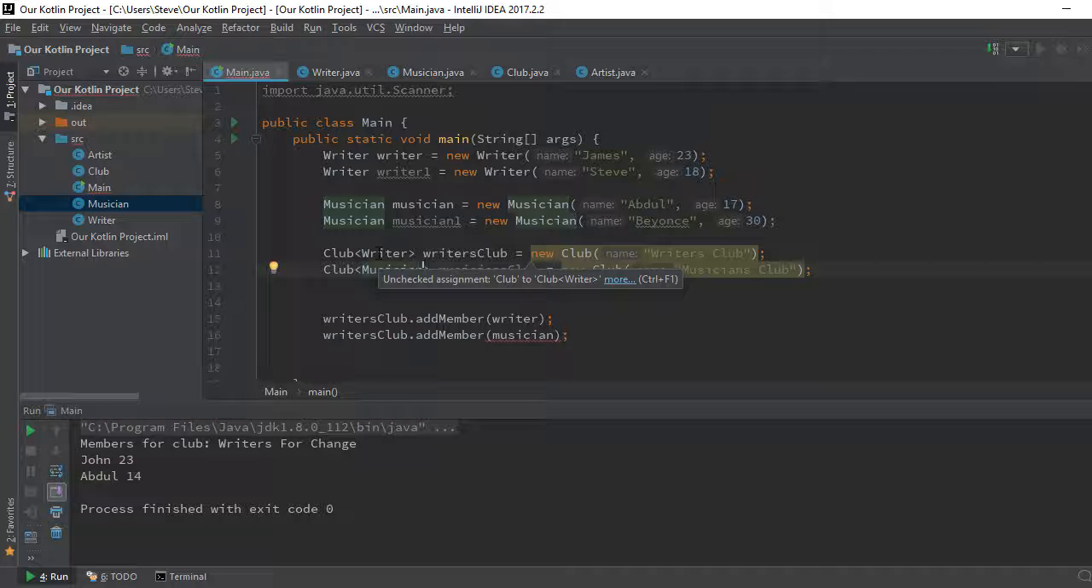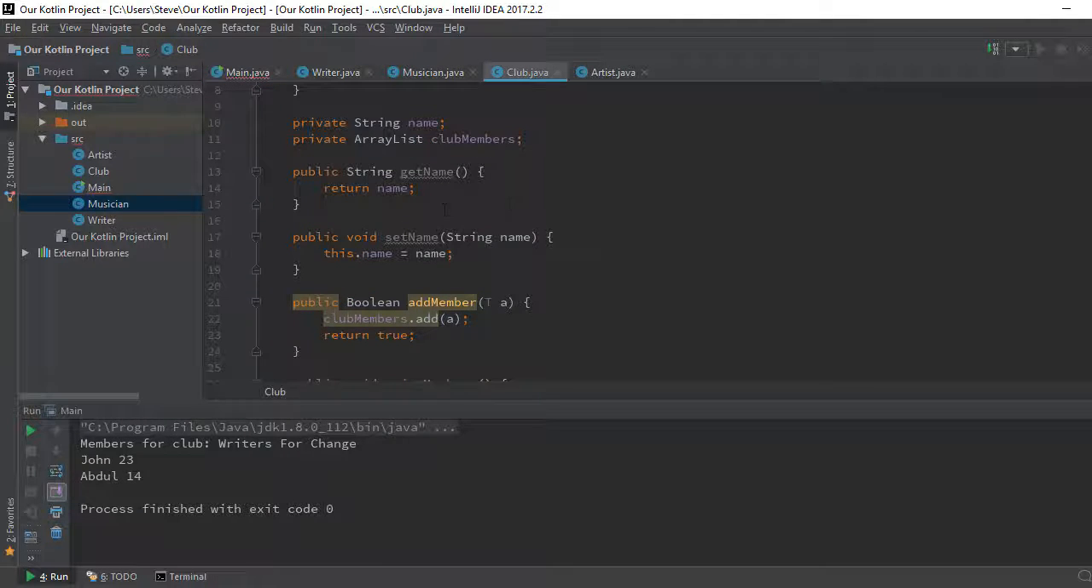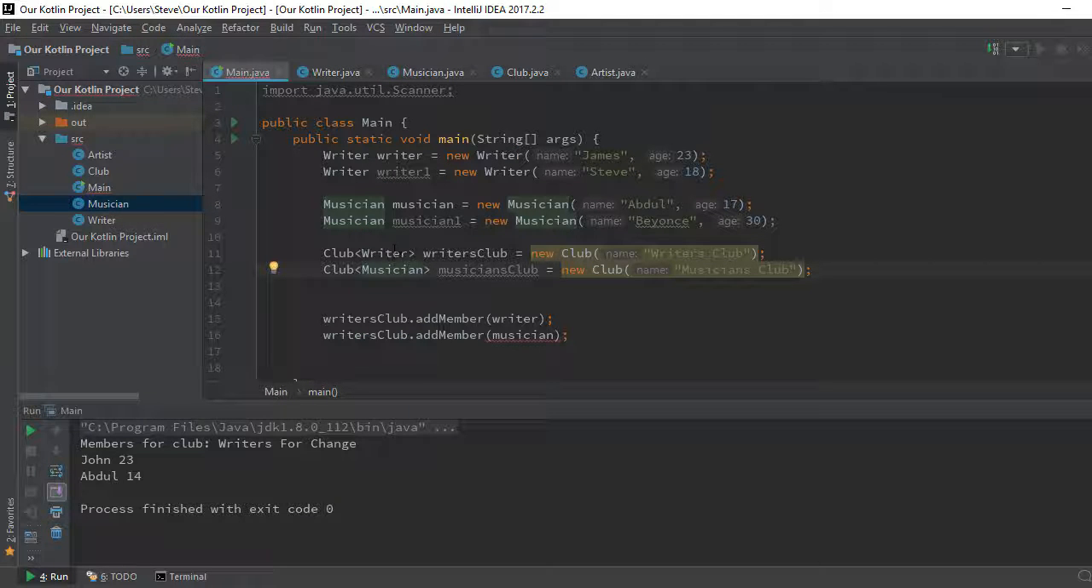And we know in the add member method, it accepts that type that we specify in the creation of the club class. So it accepts that type and only that type. So when we say writer, add member will accept just writers. It will not accept anything other than writers. So that's why when we are adding musician, it doesn't smile at us. You can see it says add member, it accepts writer. In club cannot be applied to what? Musician.